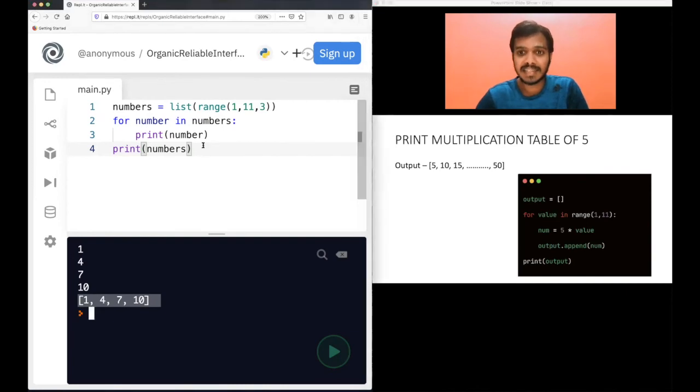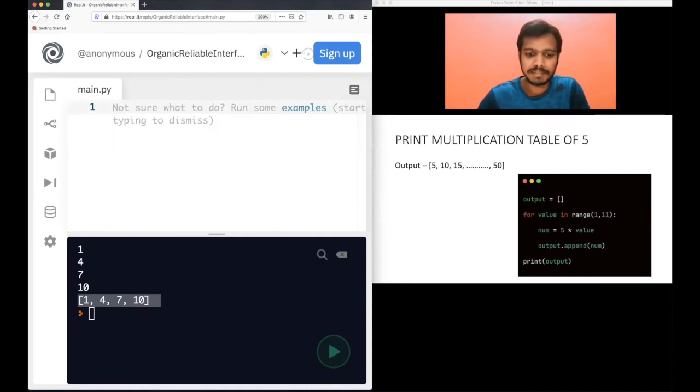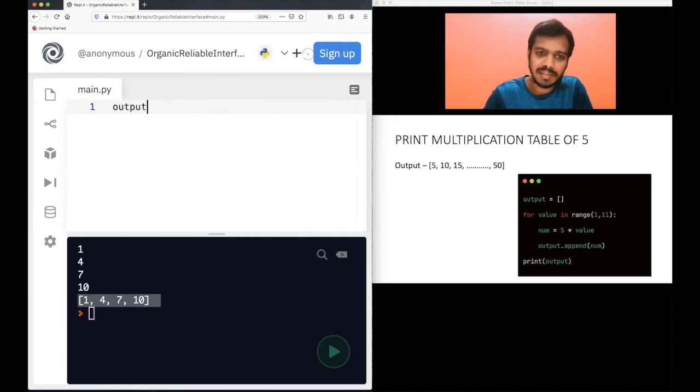Take the example of printing the multiplication table of 5. Basically you have to print something like 5, 10, and as you would have done in math, 15, till 50. You have to print this table till 50. Now how can you do it? I will store the multiplication table in a list called output. Now what I will do is for value in range.